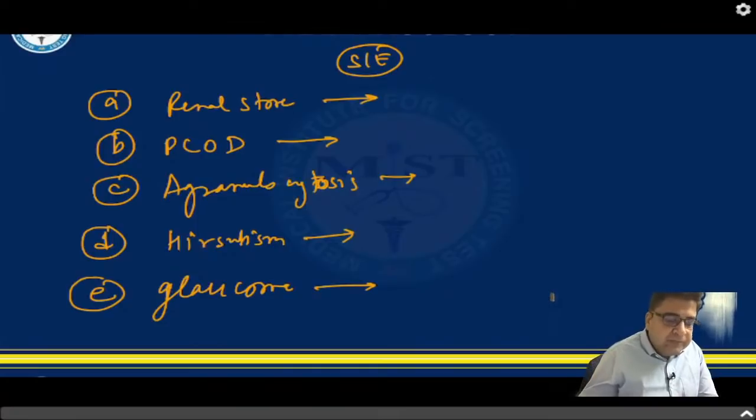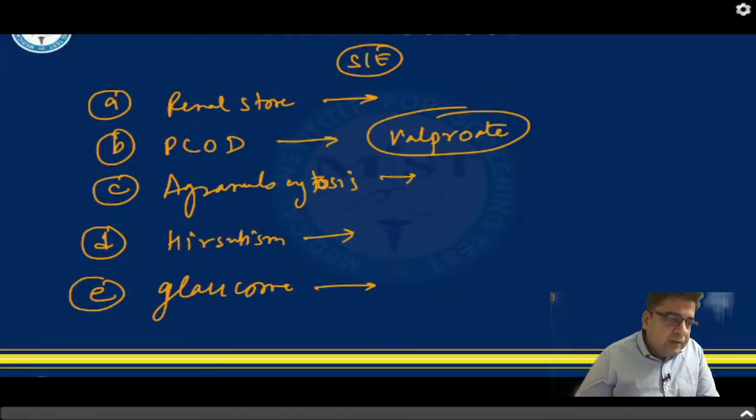Sujit Kumar Pandey, you have answered phenytoin. Phenytoin is the answer of which out of these 5? Very good. So PCOD is caused by valproate. Dr. Arnab has given the answer sodium valproate. Very good.